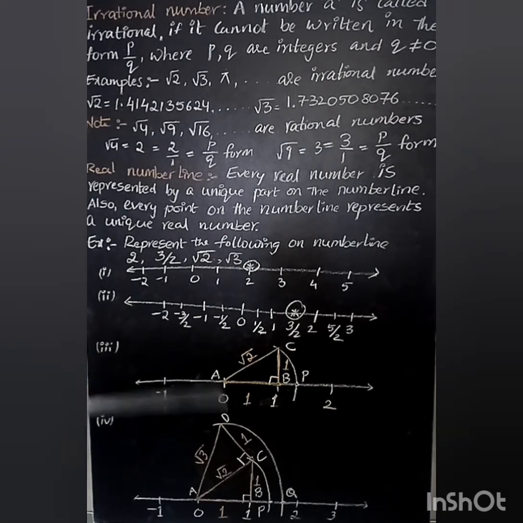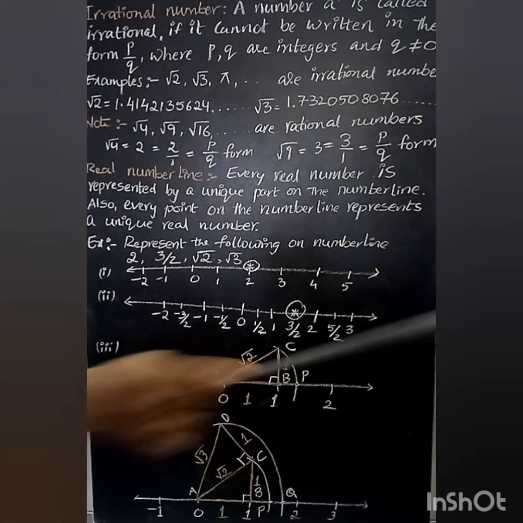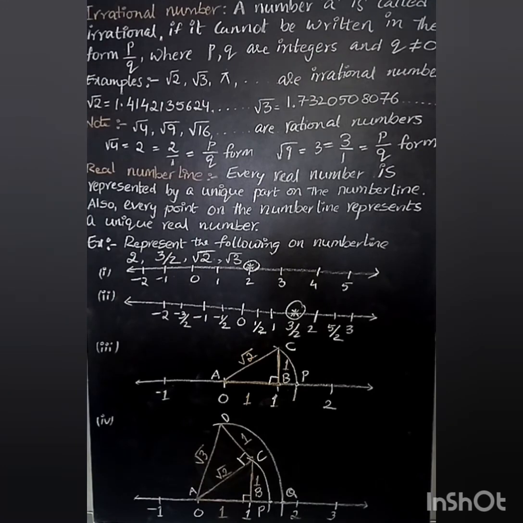Number lines contain some numbers. I have taken -1, 0, 1, 2 and so on. So after this, mark a point A on the number line. I am taking a point at 0. So I have taken a point at 0.